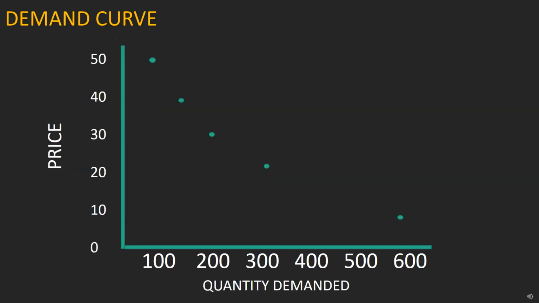Now let's see the demand curve. What is the demand curve? The demand curve is just the graphical representation of the hypothetical data we discussed in the demand schedule. When price of the commodity is 50, the quantity demanded is 100, when 40, 150, when 30, 200, when 20, 350, and when 10, 600. So here are the points we have drawn.